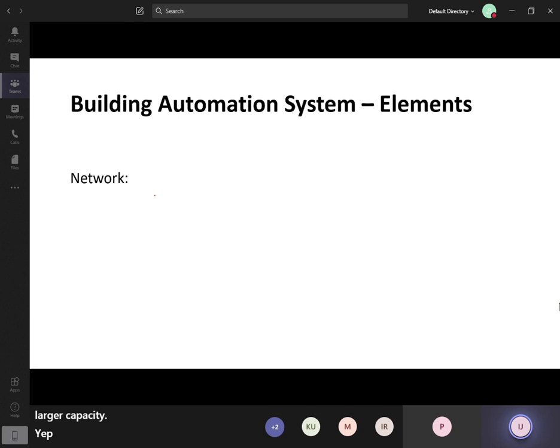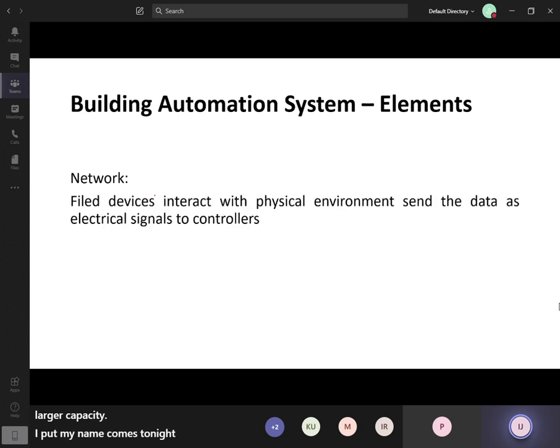Network, when it comes to network, so we had 4 layers, right? Simply I will draw that one. First one is the input output layer. And the second layer is the controller.